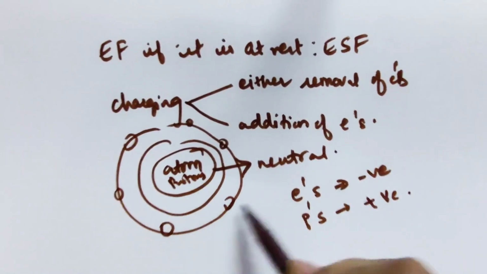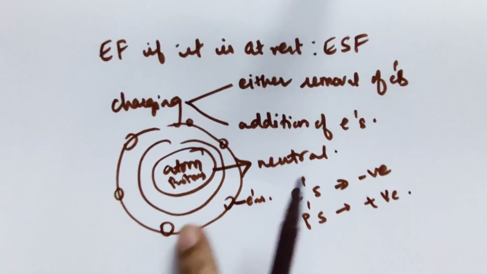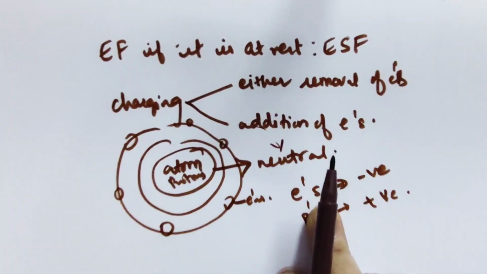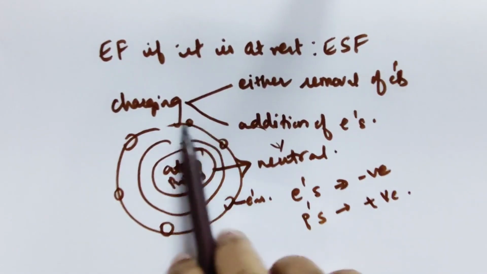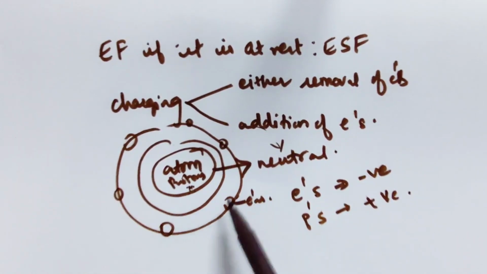If one of the electrons jumps from its valence orbit to another atom, then this atom becomes electron deficient. That means the protons are more in number compared to the electrons, so it becomes a positively charged atom.